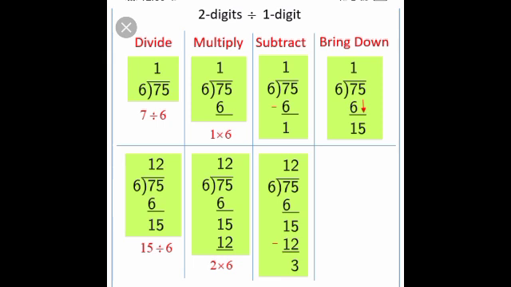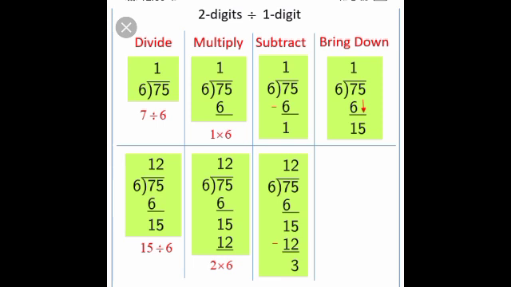In 7, how many 6s are there? For this, we should know the 6 table. 1 6 is 6. So in 7, we have only one 6. That 1 should be written in the quotient part. So 1 6 is 6. Where you multiply and get the answer, it should be written right under the dividend, the number we are going to divide. So under 7 we write 6.